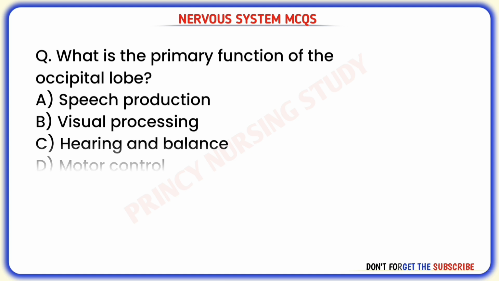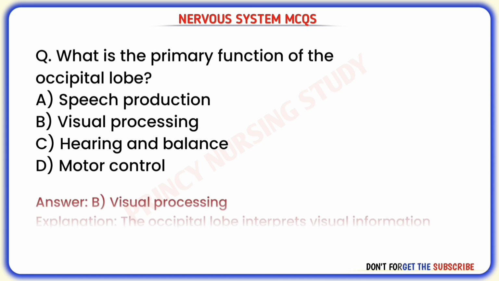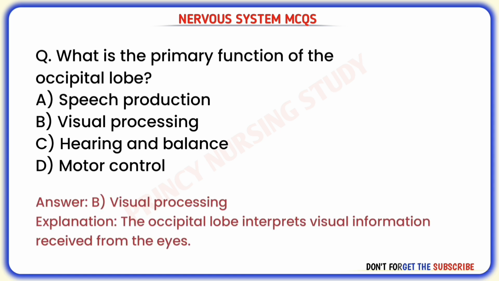Next question. What is the primary function of the occipital lobe? Correct answer is B. Visual processing. The occipital lobe interprets visual information received from the eyes.